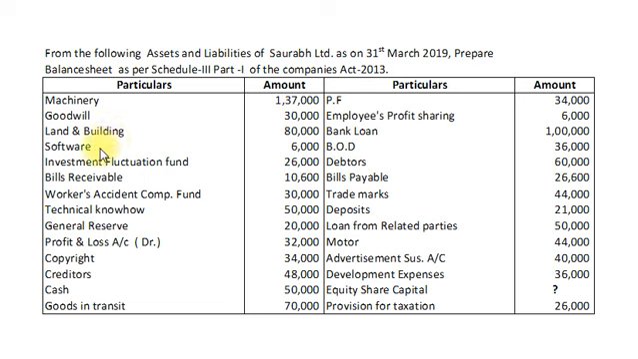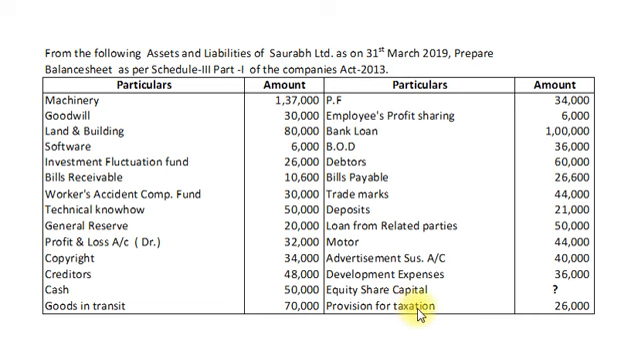and building, software, investment fluctuation fund, bills receivable, workers accident compensation fund, technical know-how, general reserve, profit and loss account debit balance, copyright, creditors, cash, goods in transit, provident fund, employees profit sharing fund, bank loan, bank overdraft, debtors, bills payable, trademarks, deposits, loan from related parties, motor vehicles, advertisement suspense account, development expenses, equity share capital, and last provision